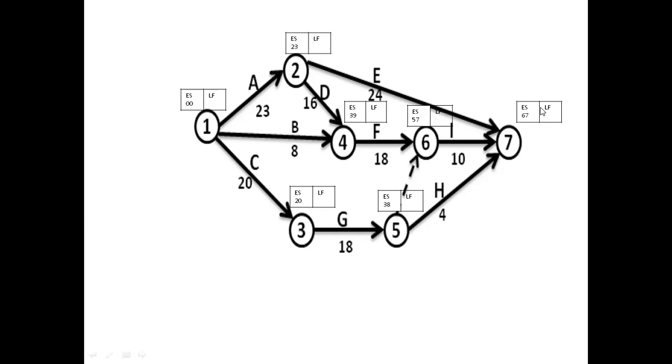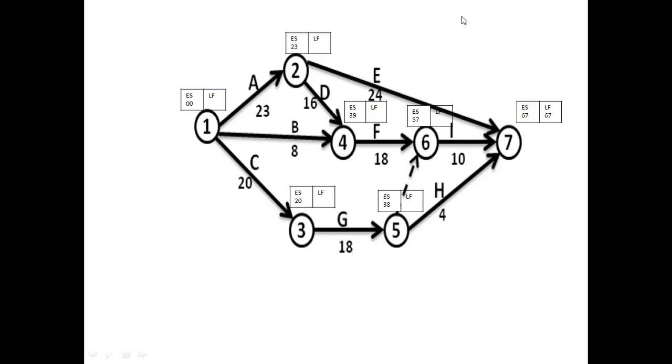In order to find the latest finish time, we have to find it for all the events by moving in the backward direction. First, let us take this 67 as the latest finish time for event 7.